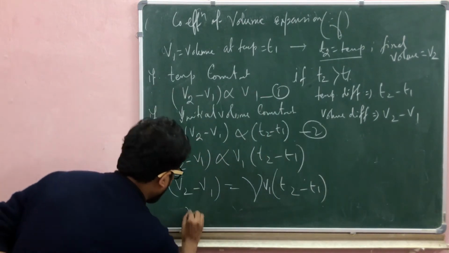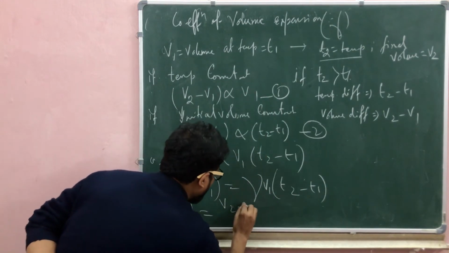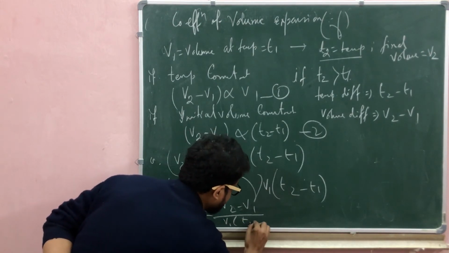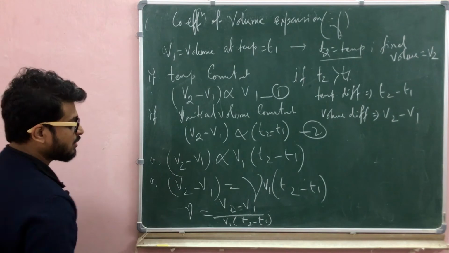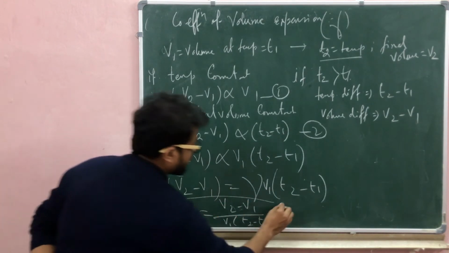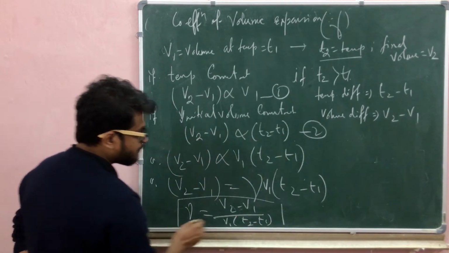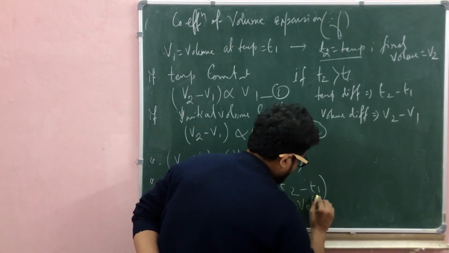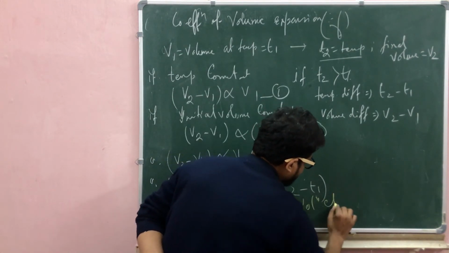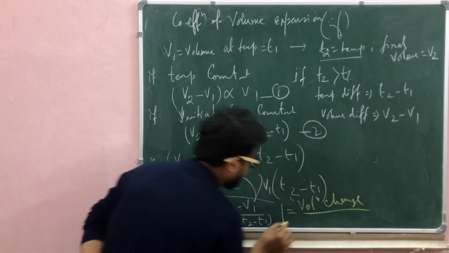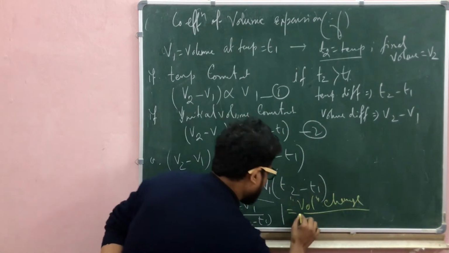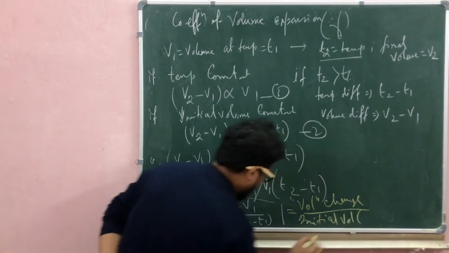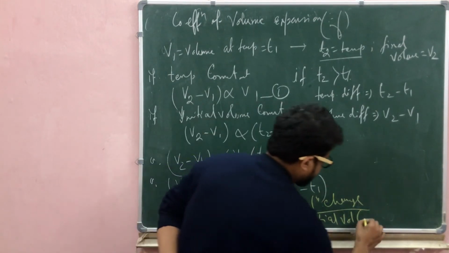So the final value of gamma is equal to V2 minus V1 divided by V1 times T2 minus T1, that is, the change in volume divided by the initial volume times the temperature difference.